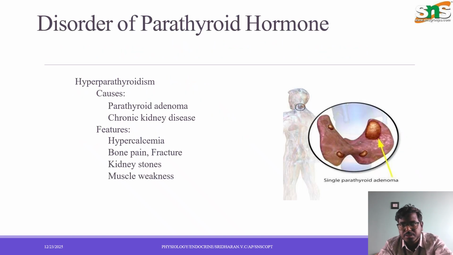If this parathyroid gland gets diseased, inflamed or injured, it may cause severe conditions. The first one we're going to see is hyperparathyroidism, which is caused by parathyroid adenoma, and it can also lead to chronic kidney disease. Some of the clinical features caused by hyperparathyroidism are: first, hypercalcemia, then bone pain, fracture, kidney stones, and it also leads to muscle weakness.